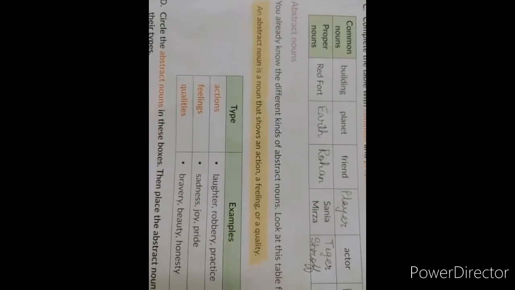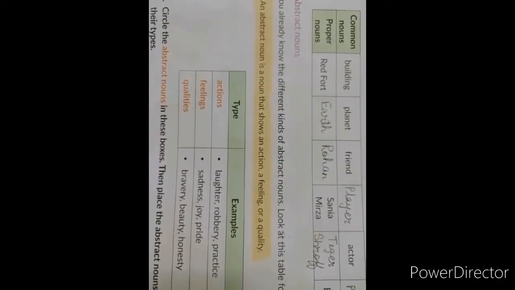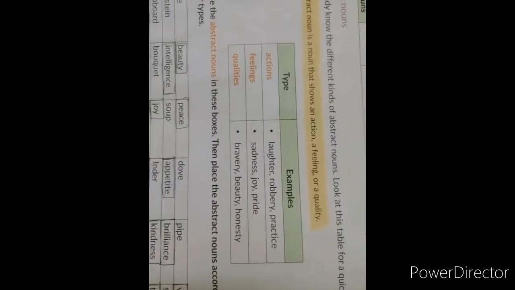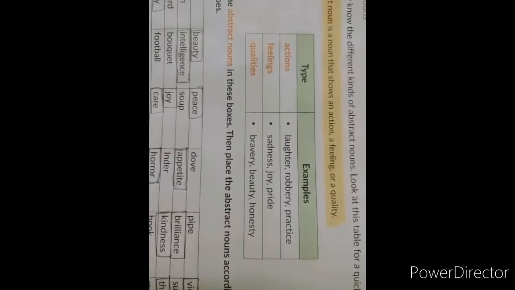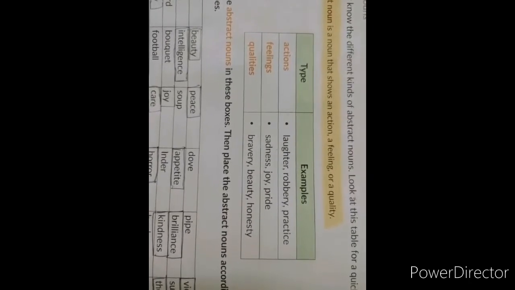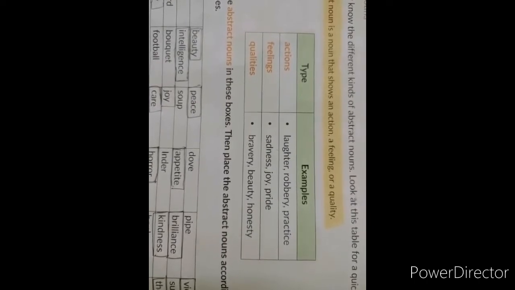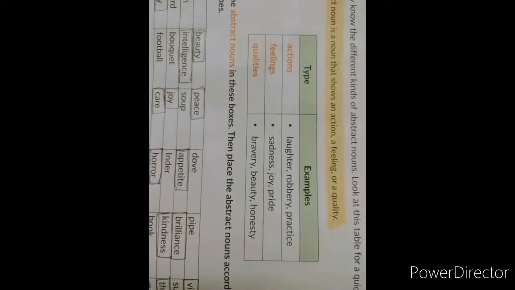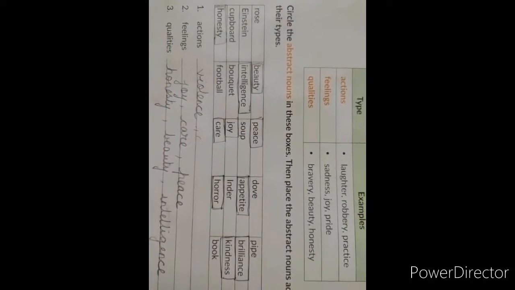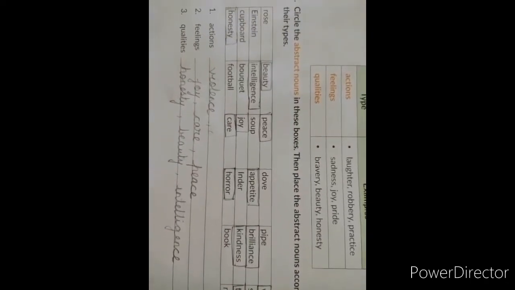Then we studied about abstract noun. An abstract noun is a noun that shows an action, a feeling or a quality. Now example, action: laughter, robbery, practice. Feelings: sadness, joy, pride. Qualities: bravery, beauty, honesty. Now here are some words. You have to circle the abstract noun and place them according to their type.